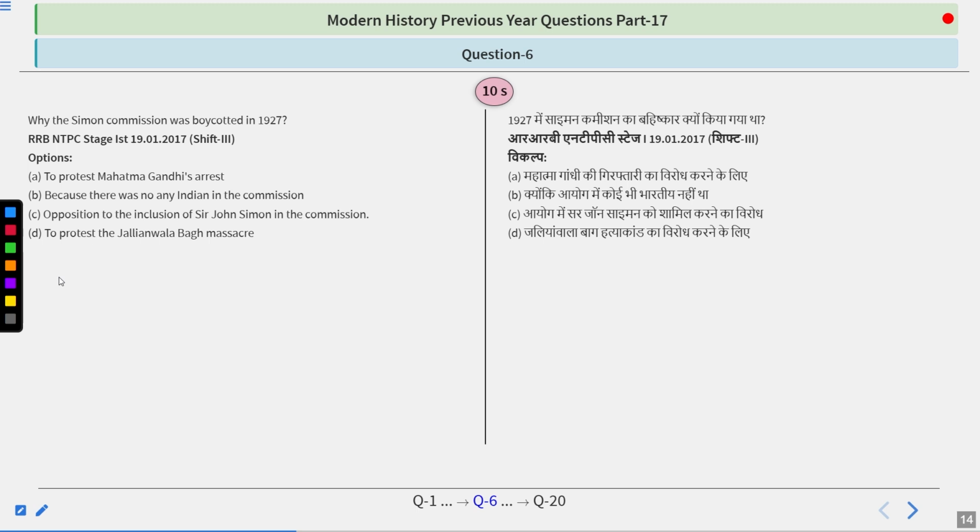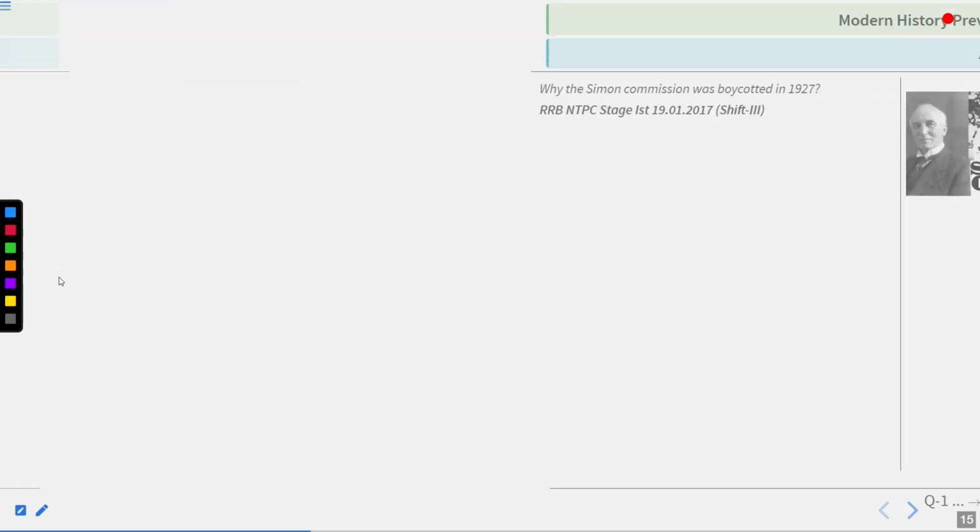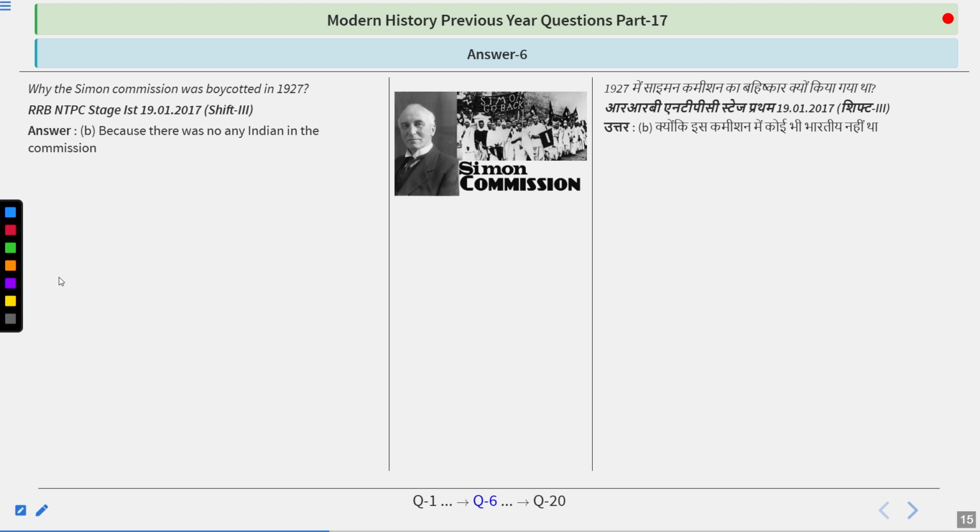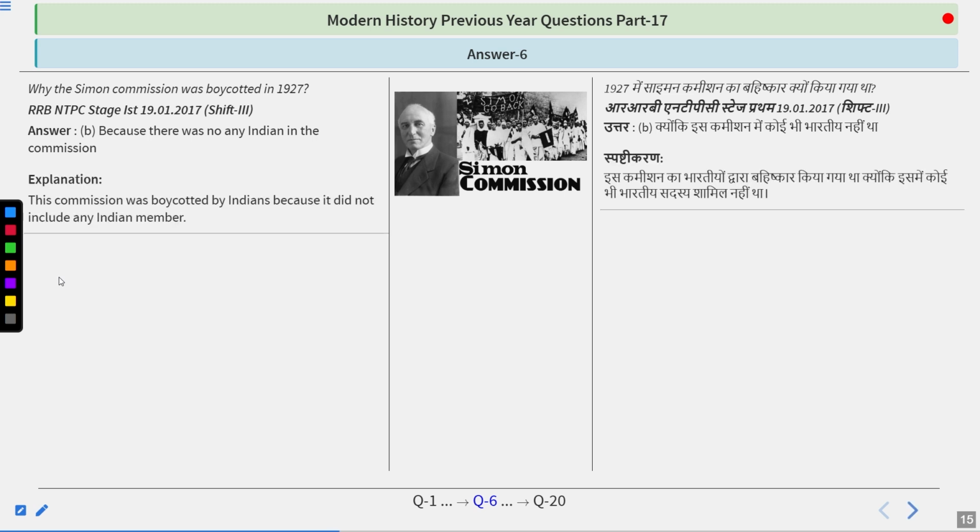Why was the Simon Commission boycotted in 1927? So options are to protest Mahatma Gandhi's arrest, because there was no Indian in the commission, opposition to the inclusion of Sir John Simon in the commission, to protest the Jallianwala Bagh massacre. So think about it. And I guess the answer you are giving is quite right, because there was no Indian in the commission. So this commission was boycotted by Indians because it did not include any Indian member. That is why it is also known as the White Commission.